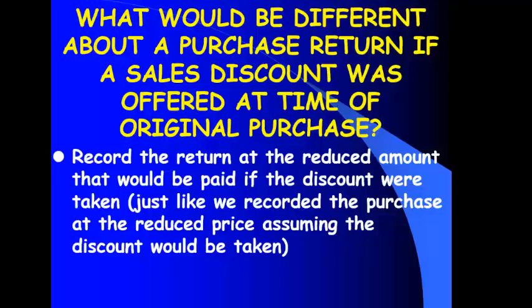So if we then return part of that purchase, we've also got to record it at the reduced amount we would have paid if we were to take the discount. Because the items went into inventory at that reduced amount, if we return them, they've got to come out of inventory at that reduced amount also.